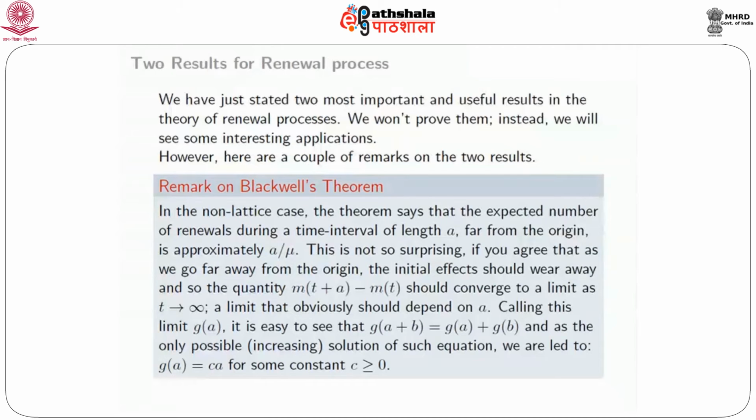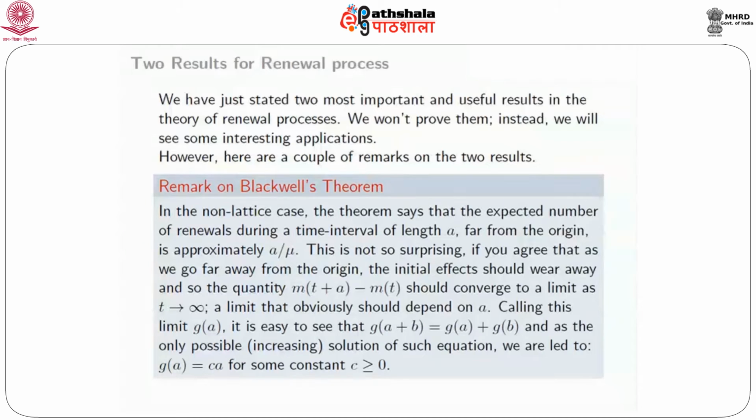So let's see that. This limit obviously should depend on a. There's no doubt about that, because if you take an interval of larger length, the expected number of renewals in that larger interval is likely to be larger. It should depend on a. So if you call this limit G of a, then it's not difficult to see that G of a plus b equals G of a plus G of b.